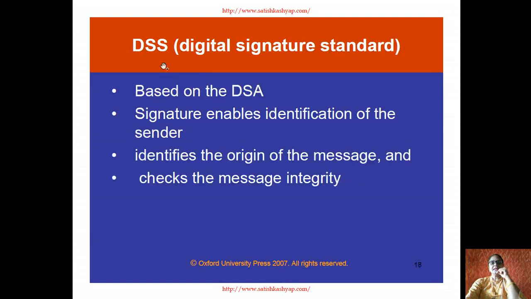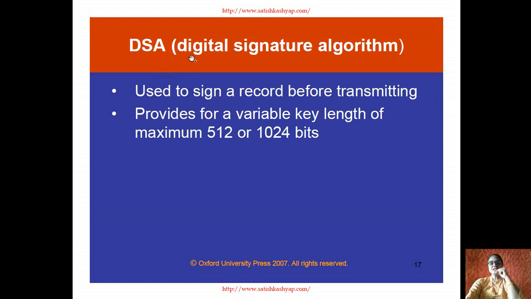So let's see DSA, that is digital signature algorithm. It is used to sign a record before transmitting. Okay, and provides for a variable key length of maximum of 512 or 1024. So while digital signatures are being transmitted, so for providing the security to those digital signature, because when the digital signature is being transmitted over the network, it is being transmitted in the form of digits, bits, zeros ones के फॉर्म में जो बिट्स जनरेट होती है उसके फॉर्म में ट्रांसफर होता है, और उस बिट का जो लेंथ साइज है 512 से लेकर 1024 बिट्स हो सकता है.